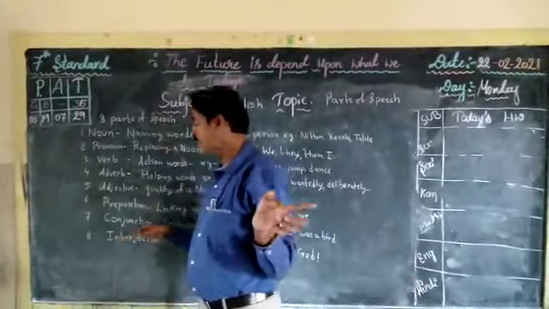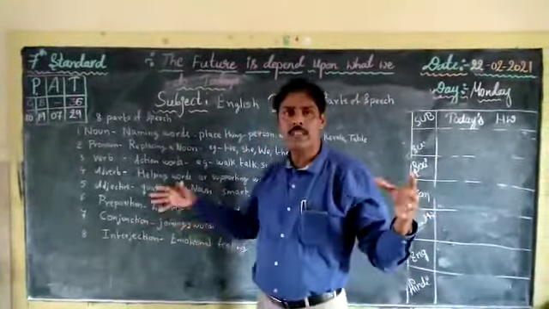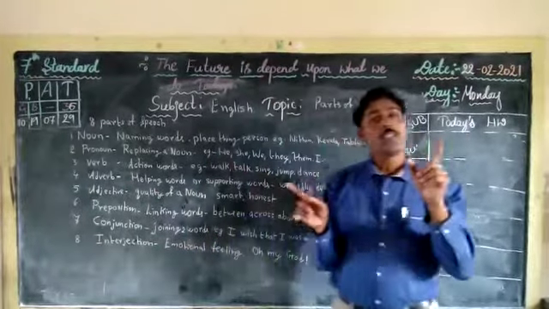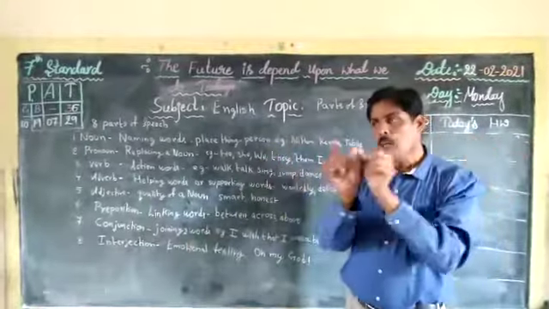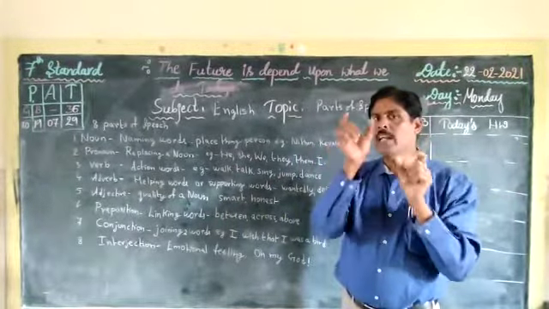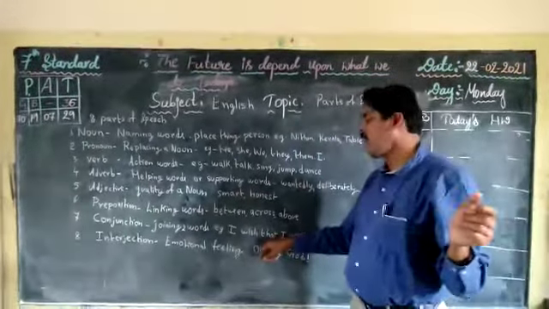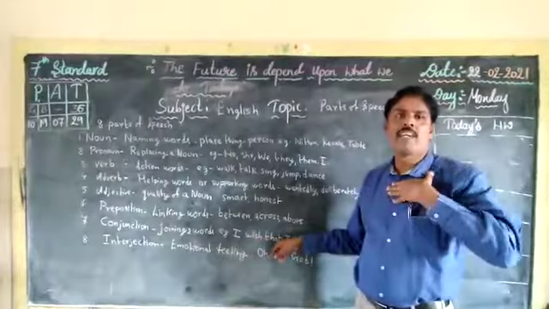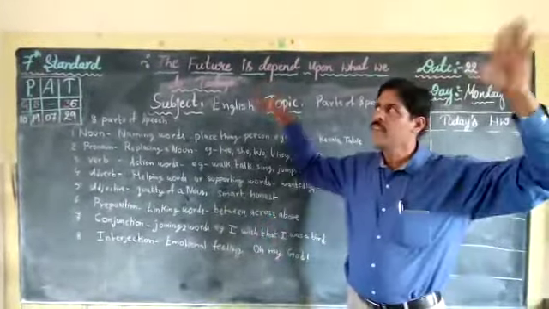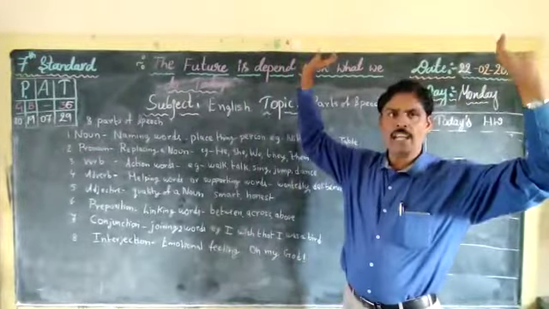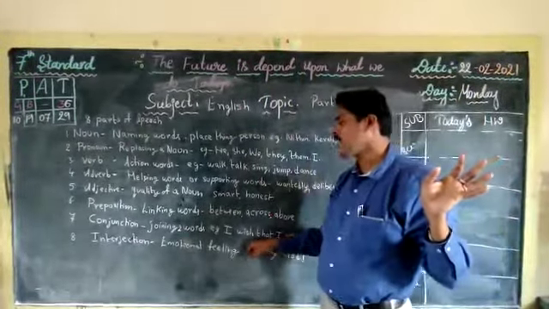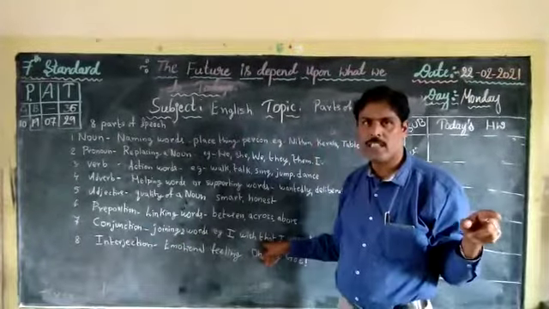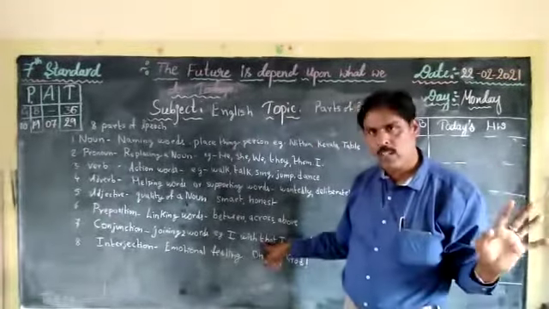What is conjunction? Next is the joining words. You join the words together like that. You use two different sentences and make it a meaningful sentence by adding one particular word, that. I wish that I was a bird. I wish I could have flown away in the sky. So that is the conjunction here. Okay, children, clear all of you?